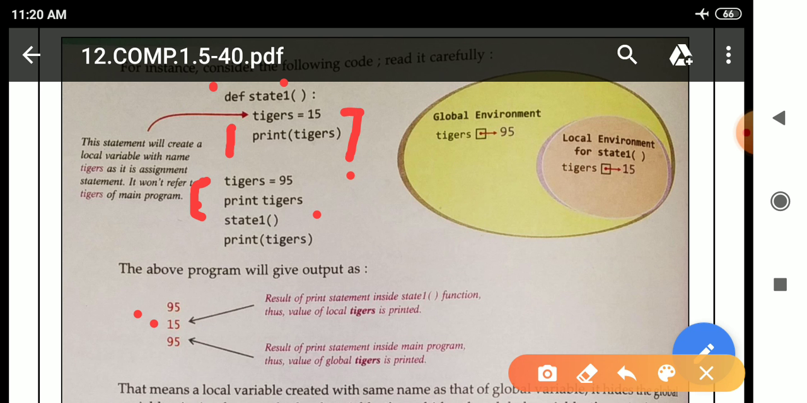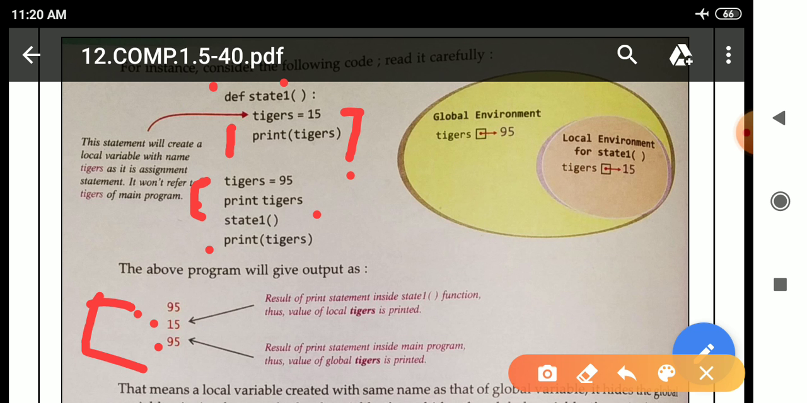So we are getting first 95, and after, when there is a function call, we will execute this particular line, means tiger is equal to 15, print tiger. So we will get 15. And after that, in the last line, see here print tigers. This is global. Here the global variable contains the value 95. So at last we will get 95. In this way we will get the output: first 95, then 15, then 95.